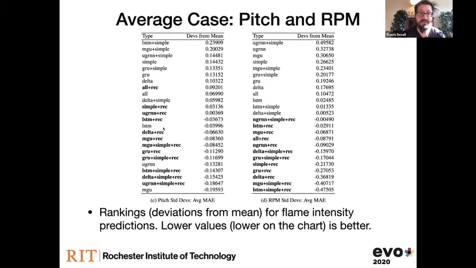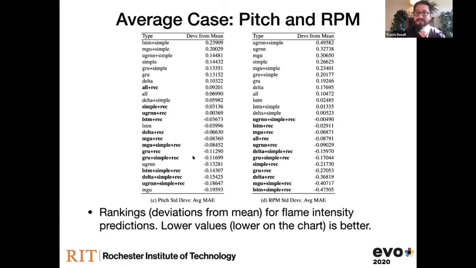Similarly, for pitch and RPM, we're seeing something similar. For RPM, again, every single experiment we did that added the deep recurrent connections beat out any of the ones that didn't have them. We have one outlier here for the networks that only had MGU nodes, no simple nodes, no deep recurrent connections, doing really well on pitch in the average case.